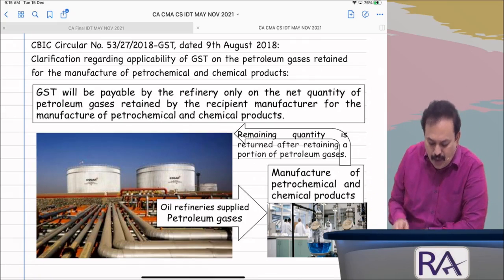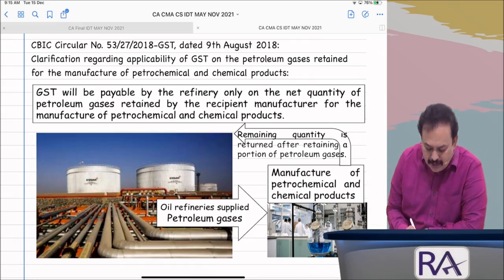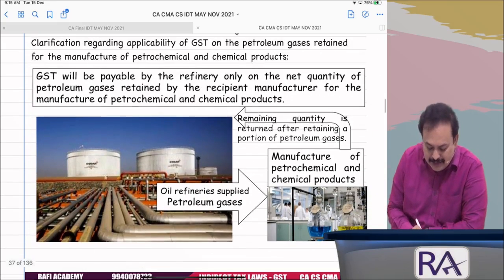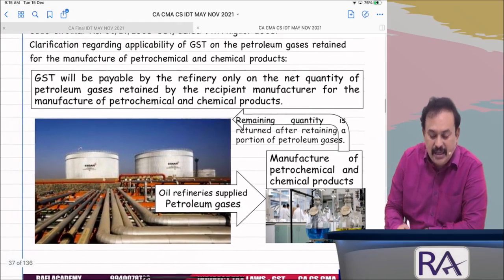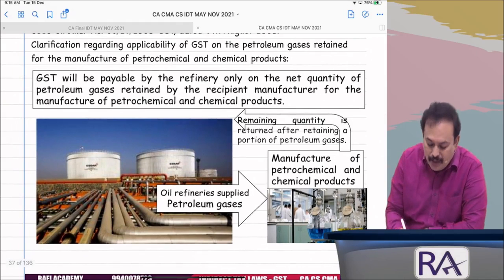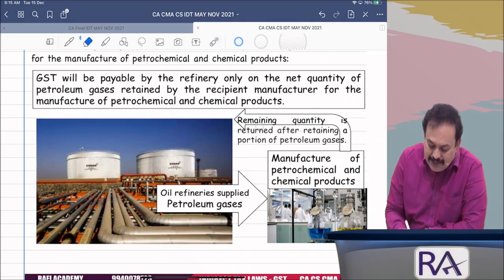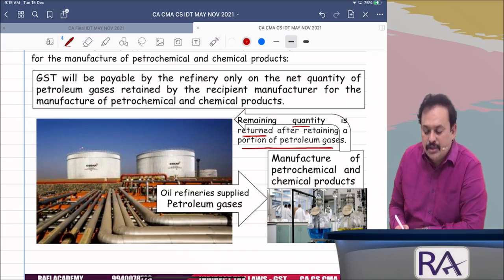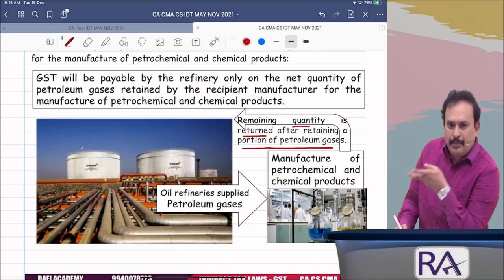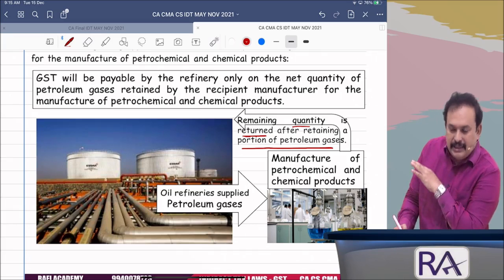In the given case also, oil refineries supplied petroleum gases through their dedicated pipelines to manufacturers of petrochemical products, and they retained a certain quantity, and the remaining quantity is returned after retaining a portion of the petroleum gases. In a similar way, 1000 liters supplied, they retain 150 and 850 return back.